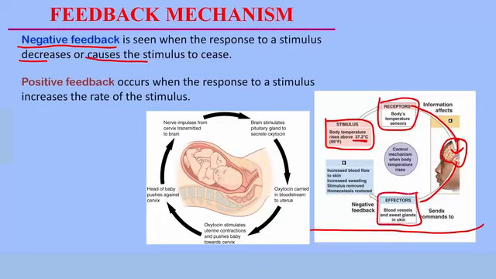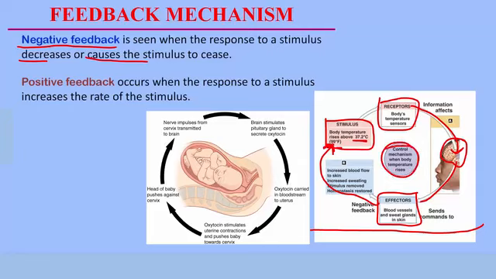The effector organs, in order to carry out a negative feedback, must also send a signal to the place or the point where the initial stimulus began. So let's say the initial stimulus began from the skin. It sends a message back to the skin, telling the skin, it's okay, we are in control of this, body temperature, you can now go back to normal. So the body temperature goes back to normal and homeostasis is restored.